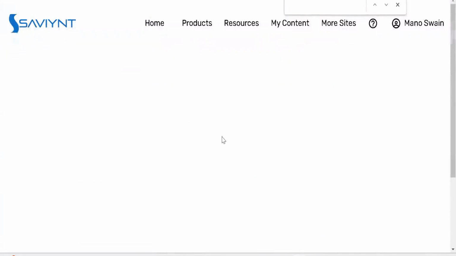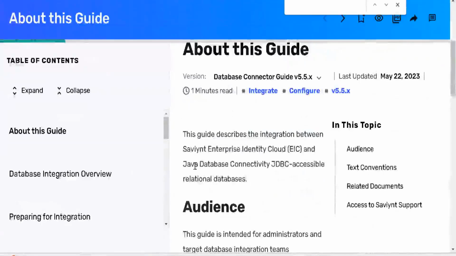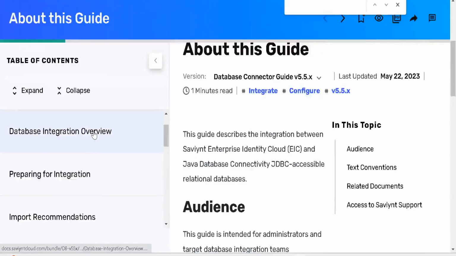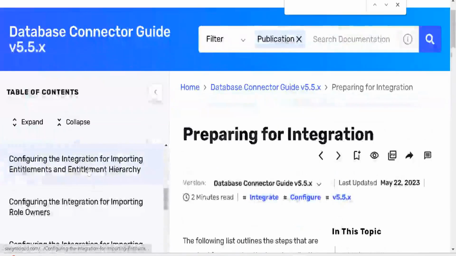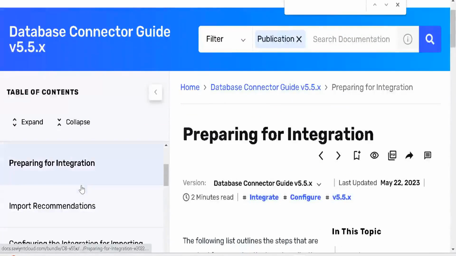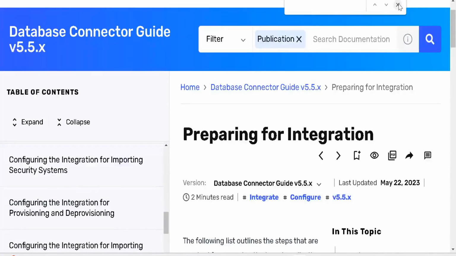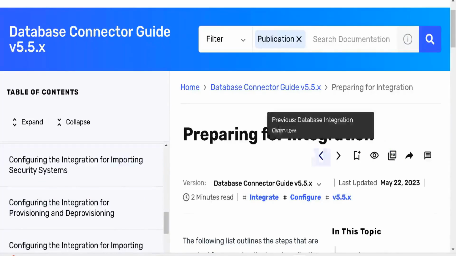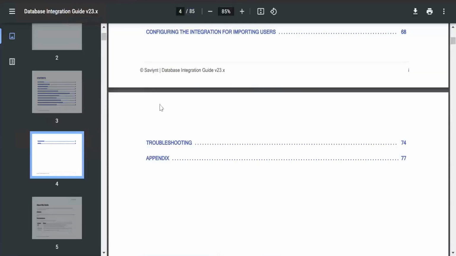If you click this database connector, it has all of your information on how you can integrate a database with your Saviynt. These are all the information: preparing the integration, importing users, and recommendations. Every piece of information is here, and this document is also downloadable. You can download it. So let me come back to the main screen, where this document is open.